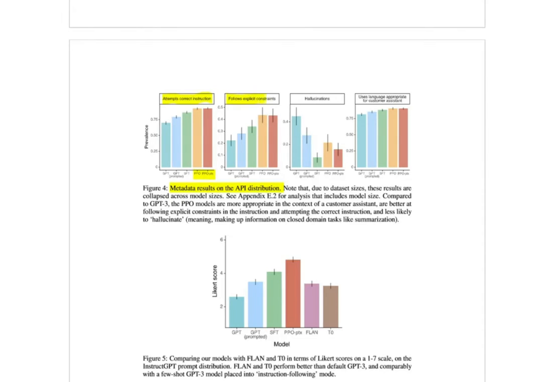It follows explicit constraints. Again, the reinforcement learning helped here. For hallucinations, we can see here that the supervised fine-tuned model obtained the lowest score. And finally, we have that the model uses language appropriate for the customer assistant. So basically, the large language model responds in the language that it has been asked to. And here we can see that the PPO and PPO-PTX obtain the highest scores.